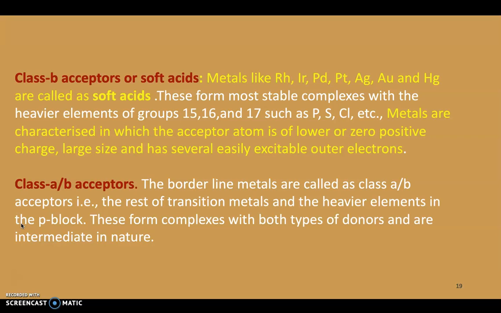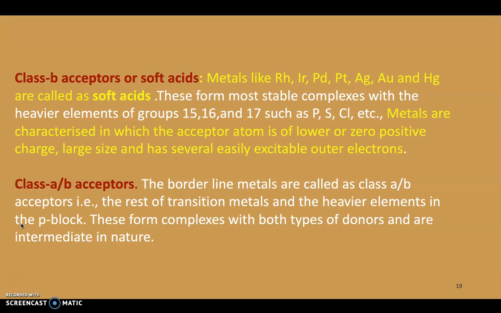Class B acceptors are soft acids, meaning metals like rhodium, iridium, palladium, platinum, silver, gold and mercury are called soft acids. These form the most stable complexes with the heavier elements like groups 15, 16 and 17, which are p block elements. These are soft bases, that is phosphorus, sulfur, chlorine, etc. These metals are characterized by an acceptor atom of lower or zero positive charge. So these are not much electropositive in nature, but they are large in size, heavier atoms.